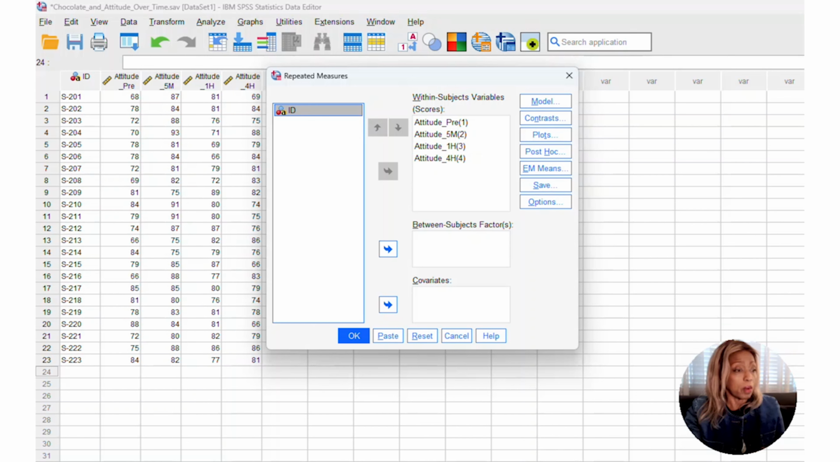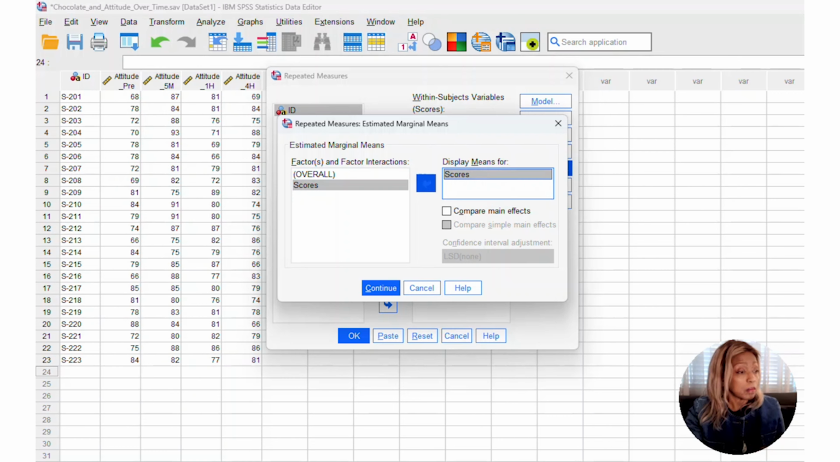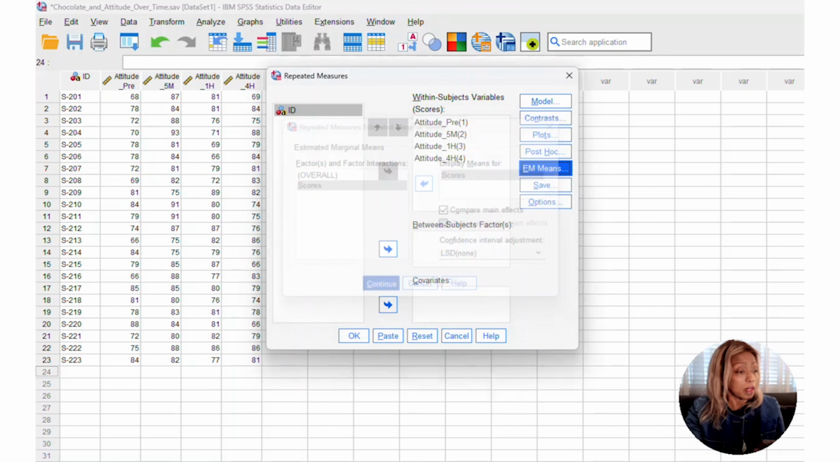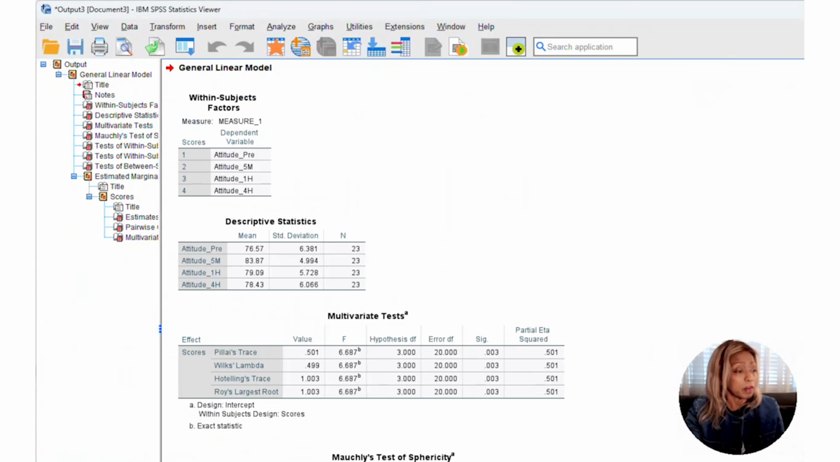Then I will click EM means, scores, display the means for scores, and continue. Then I will hit options, the descriptive, estimates, significance level, continue, press OK.